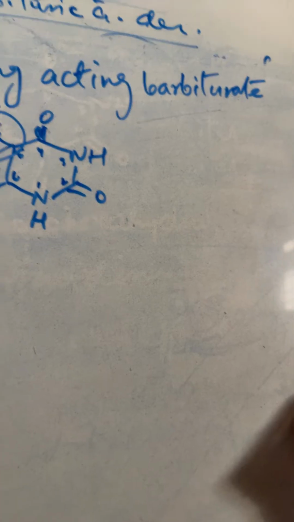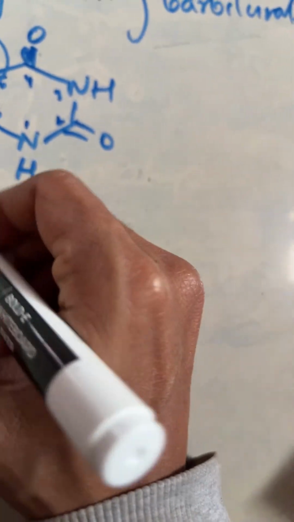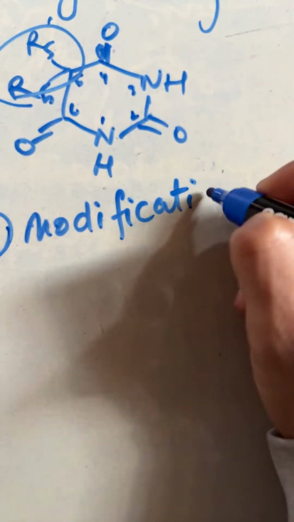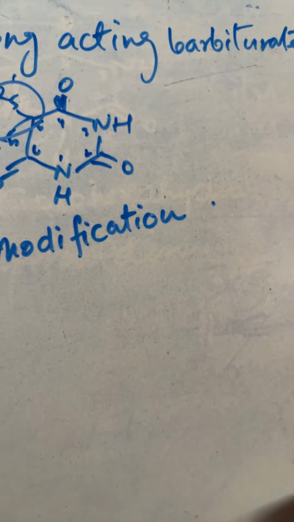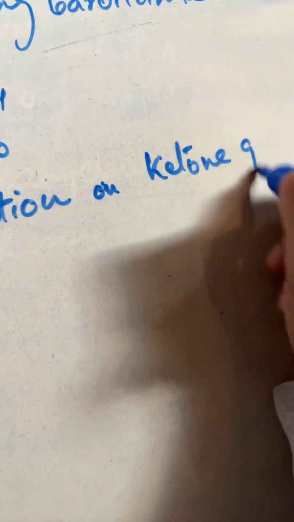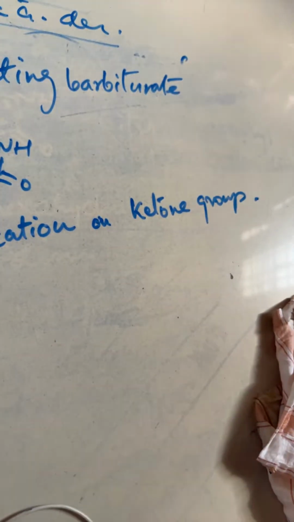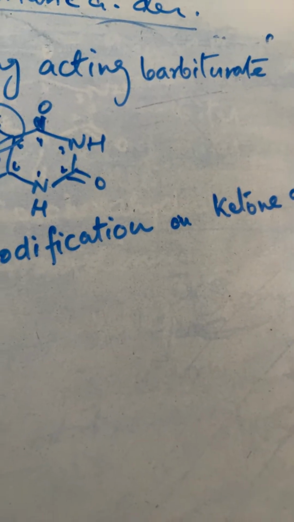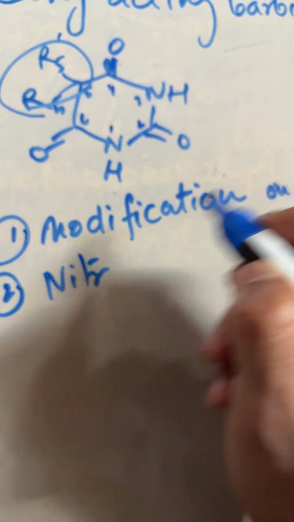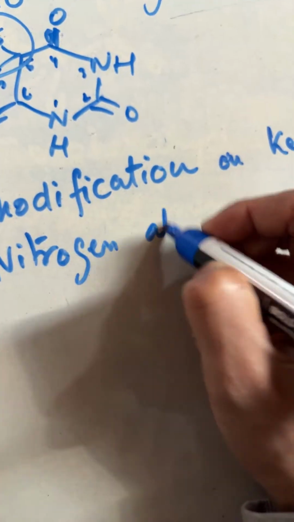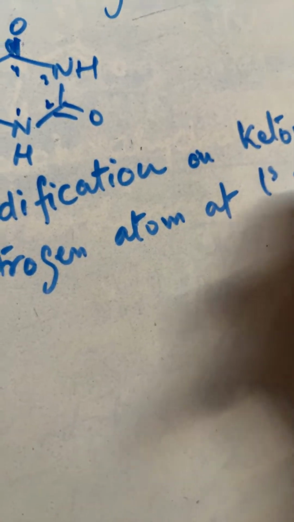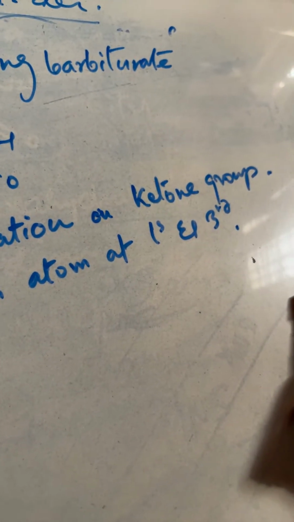So you have to remember, the first point is modification on ketone group. Number 2 is modification on the nitrogen atom at first and third position.